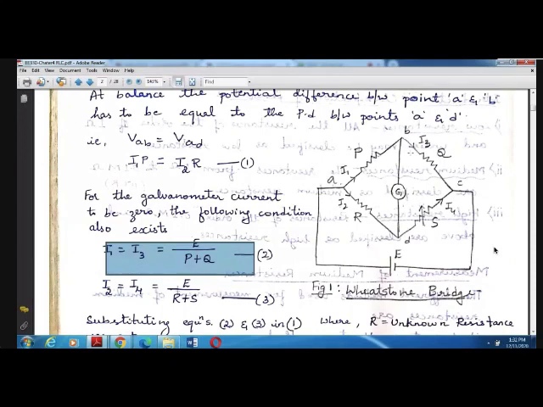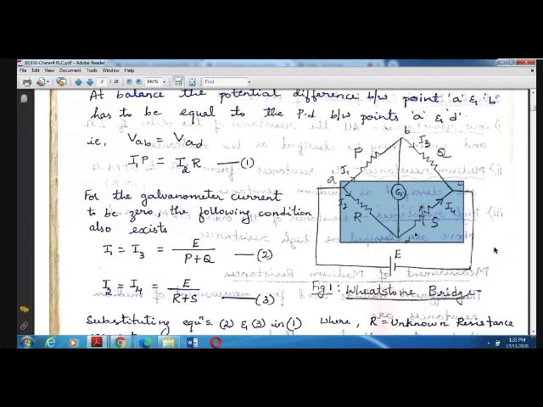I1 is given by V by R, where V is nothing but E here. We are representing V by E, and the resistors are P and Q, so I1 is E by P plus Q. Similarly, if you consider the lower part, the voltage is E only and the resistors are R plus S, so I2 is equal to I4, which is E by R plus S. Up to here, is it clear, the equations?